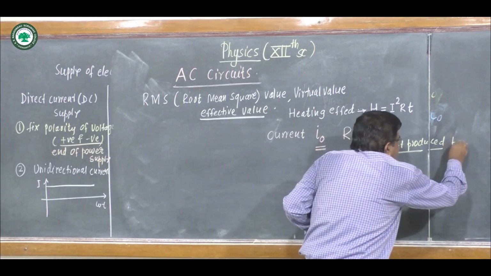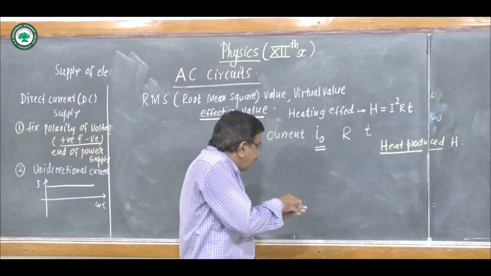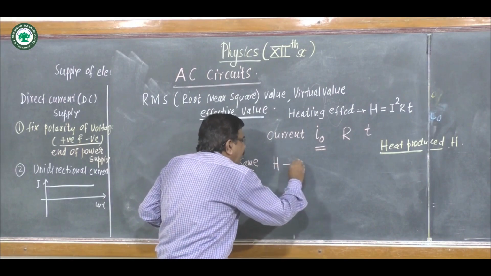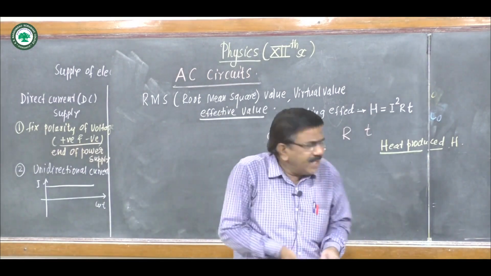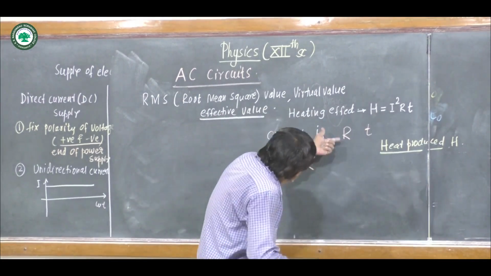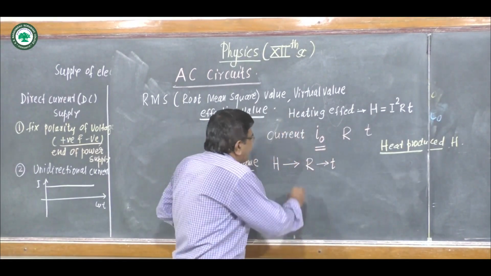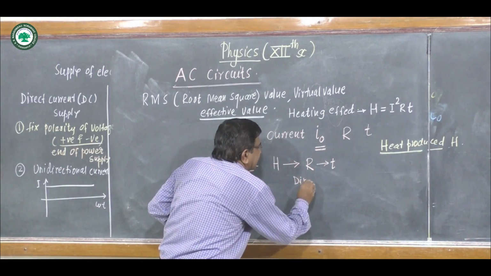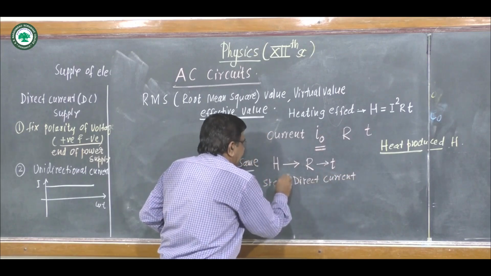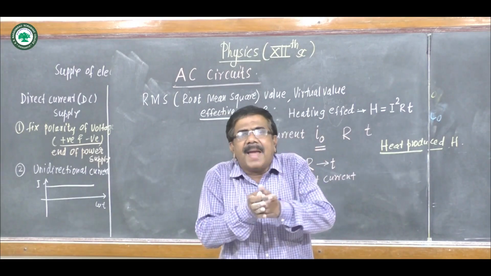Suppose that heat produced is H. Now if the same quantity of heat H is produced in the same resistance R in the same time t by passing a steady direct current of constant magnitude through it.